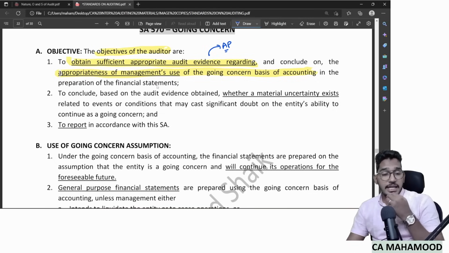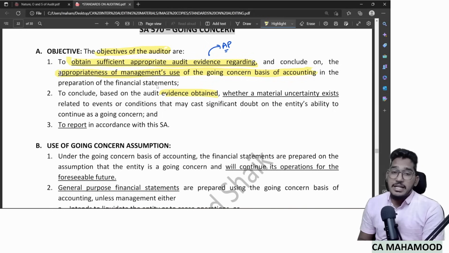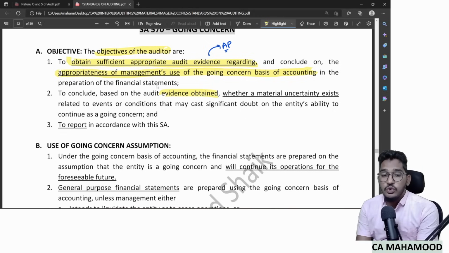Now, the second objective: to conclude on the basis of evidence obtained whether material uncertainty exists related to events or conditions that may cast a significant doubt on the entity's ability to continue as a going concern. Which means on the basis of whatever evidence you have gathered, you need to analyze: is there any material uncertainty? Sir, what do you mean by material uncertainty? Material uncertainty means whether the entity will continue or will not continue depends on some circumstances which are beyond the control of the management.